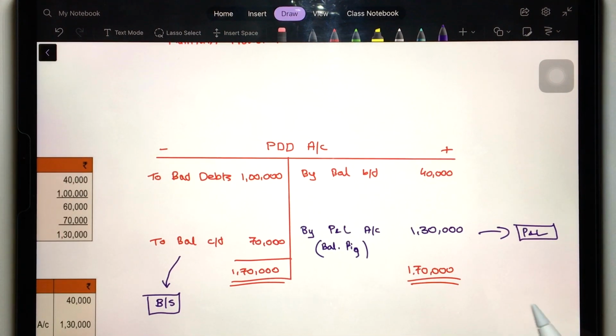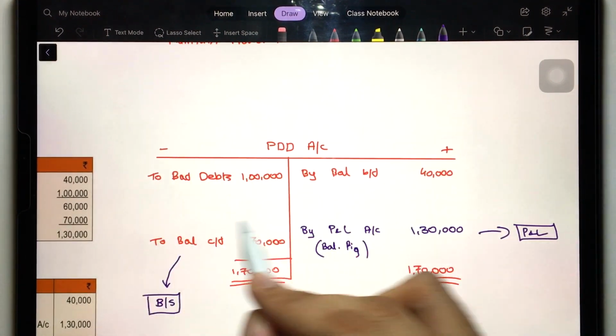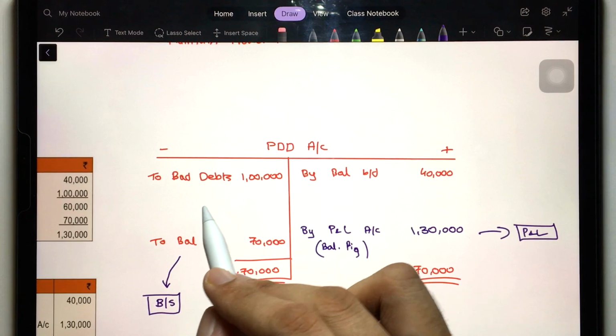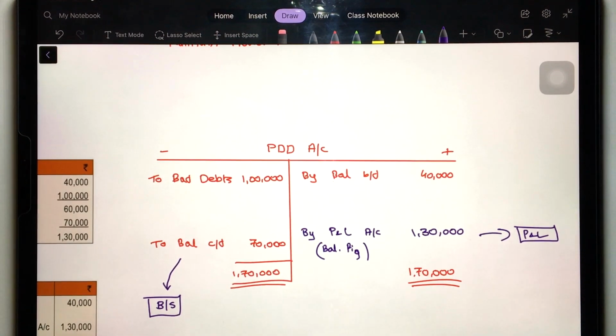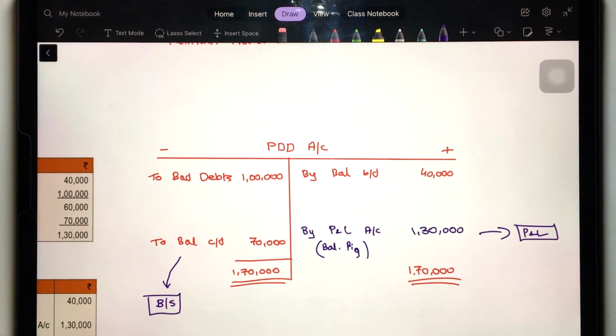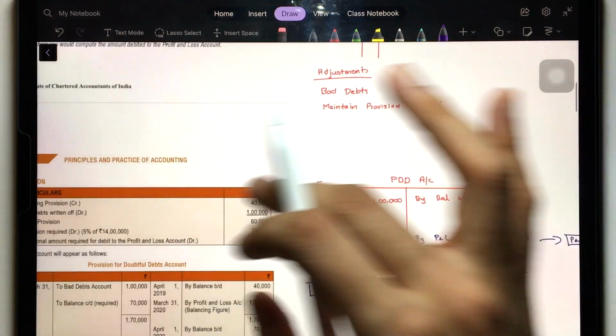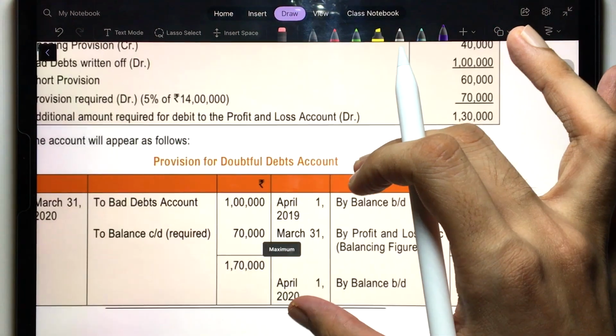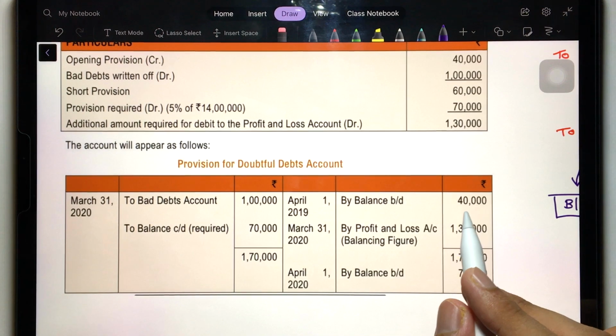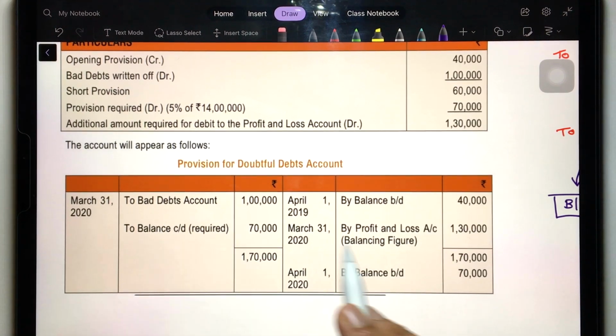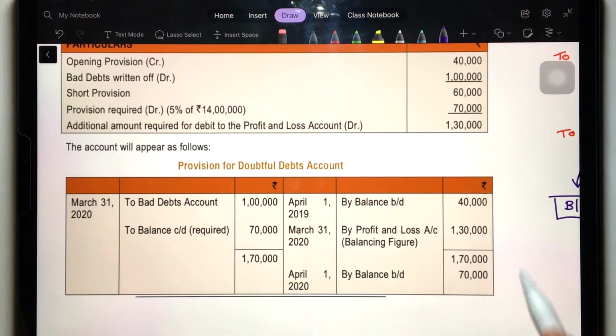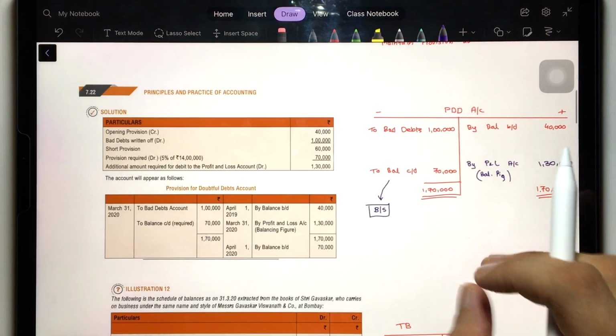And then whatever bad debts happen in this year, you have to take it over here on the debit side of PDD, because bad debts are written off through PDD. PDD will be decreasing because of bad debts. And then as a balancing figure, you will get this 1,30,000, which will go to profit and loss, right? So this is the answer of this question. The same thing they have done. See here, the same thing, by balance B by D, C by D, yeah, bad debts, right? So it's the same thing, don't worry. And there is a shortcut also. Now you know the shortcut also, right?